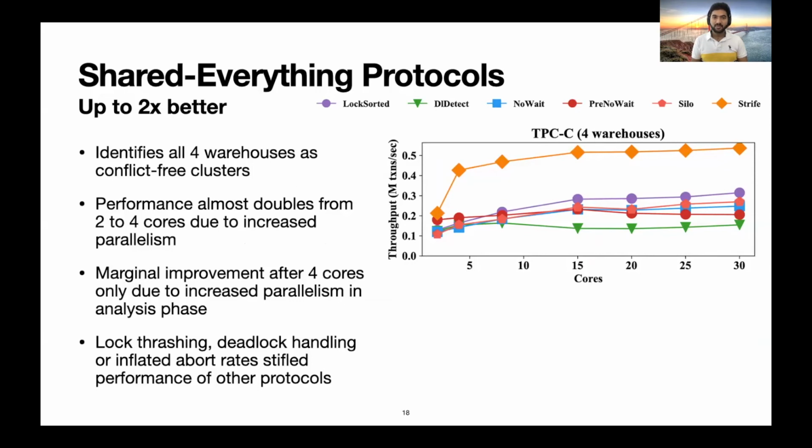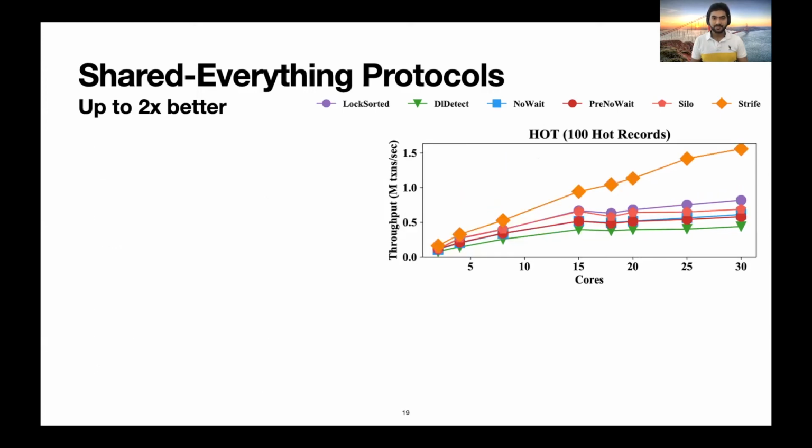We also see the performance of Strife almost double from 2 to 4 cores as expected due to increased parallelism in the conflict-free phase. The marginal improvement after 4 cores is only due to increased parallelism in the analysis phase. Depending on the protocol, all others suffered either from lock thrashing, deadlock handling, or inflated abort rates.